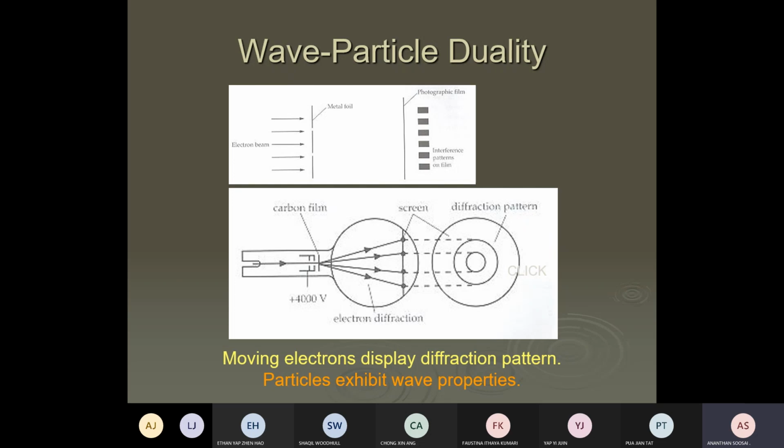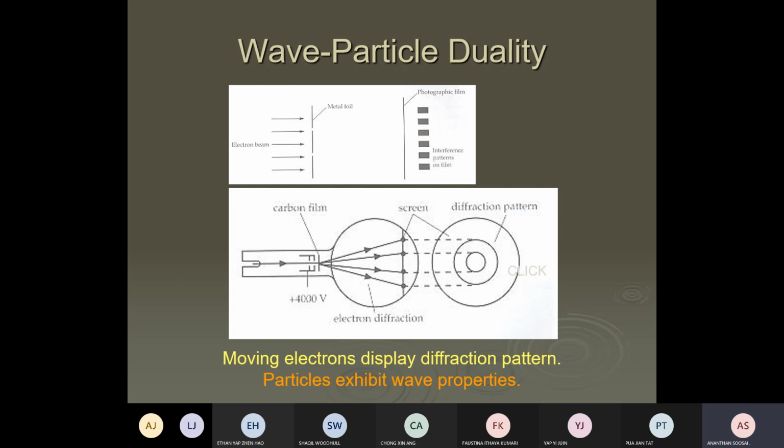So they found that the wavelength of the electron is about the same as the gap between the graphite atoms, from one atom to another. So when the electron passes through the graphite gap, it produces the diffraction pattern.